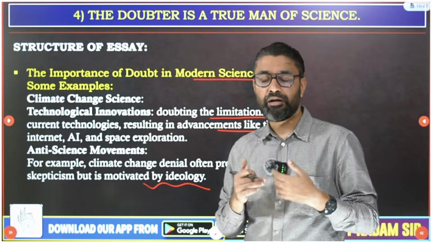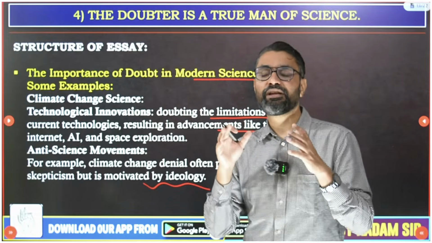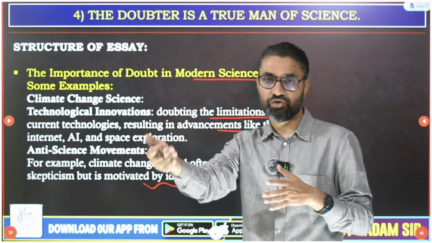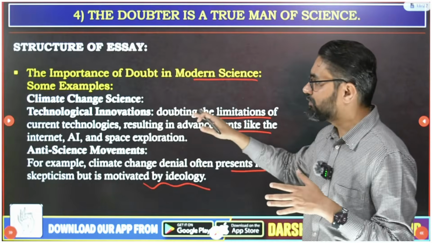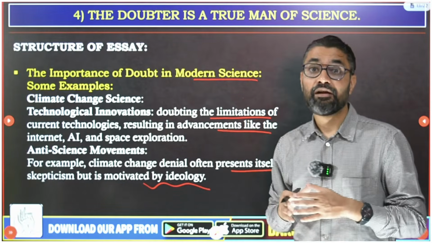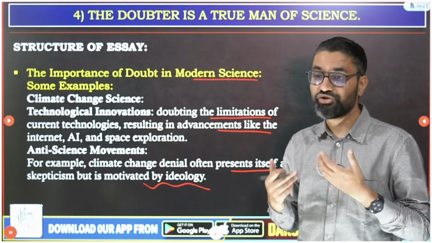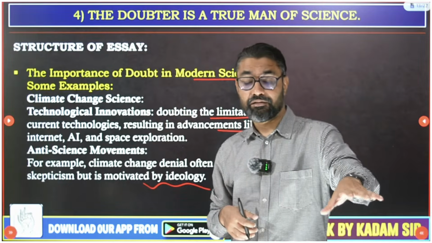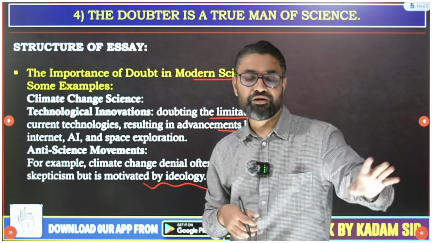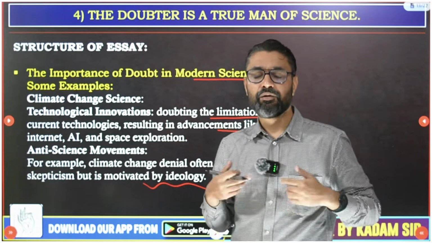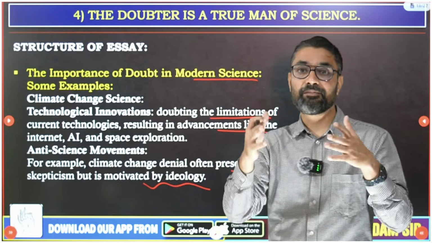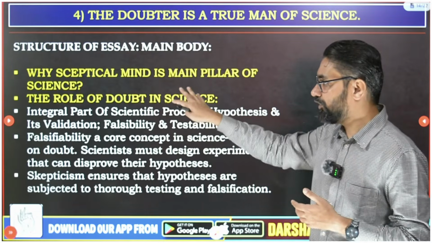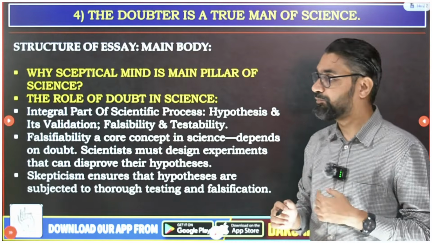Whatever doubts there are, we need to take their doubts, analyze them, solve them and explain how their doubts are wrong. So the importance of doubt in modern science is very important. No scientist should tell even some pseudoscientific person that their doubts are wrong or that they shouldn't be raising them. If he raises it, fine. We as scientists should be explaining and solving them. That's why doubt is the very core of scientific progress.